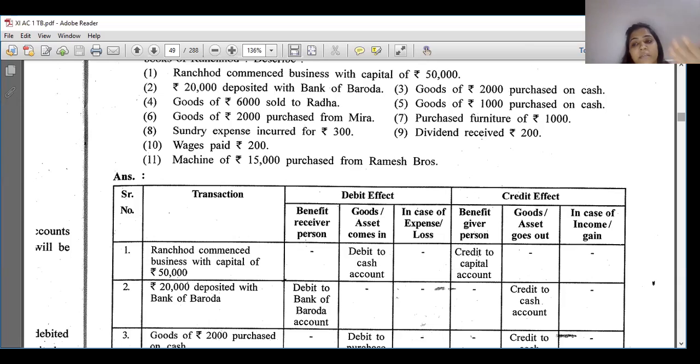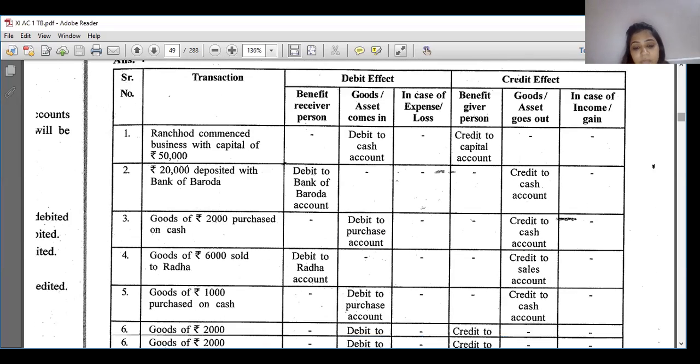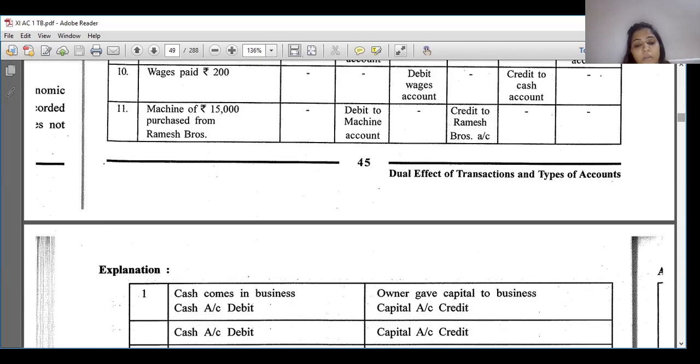When a business is started, cash comes in, so cash account is debited. Another account is a personal account, that is capital account. So capital account is to be credited by the personal account rule: debit the receiver, credit the giver. Here you can see you will make two columns.